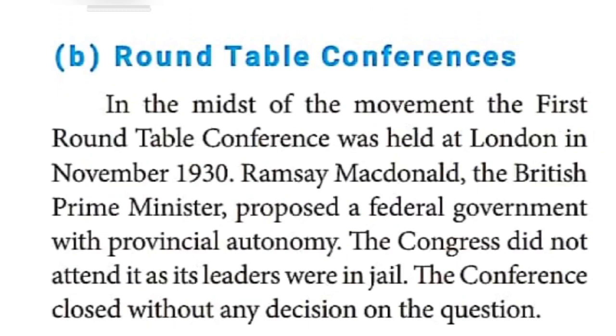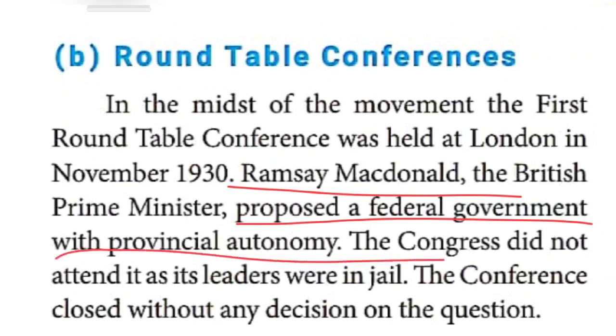So at that time, who was the British Prime Minister? One word answer, children. Who was the British Prime Minister in the year 1930? Ramsay MacDonald. This personality was the British Prime Minister. He proposed a federal government with provincial autonomy. It is given in your book, children. You can listen: Ramsay MacDonald proposed a federal government with provincial autonomy.